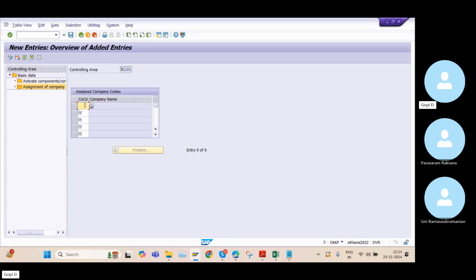I need to click on new entries. And here I need to give my company code. This is the connection under controlling area. We have a company code. Okay. So click on enter and save.